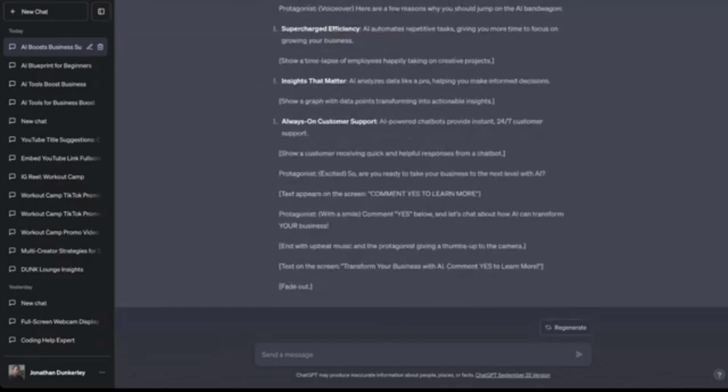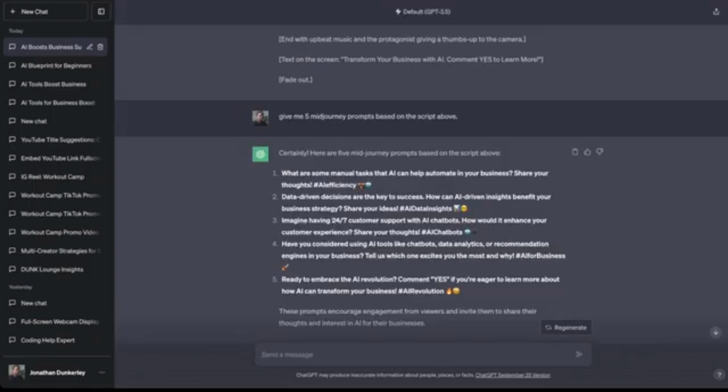But the next thing that I'm going to do is I'm going to ask it to generate 5 prompts that I could use in the next tool that we're going to go to, MIDJOURNEY. So I said, give me 5 MIDJOURNEY prompts based on the script above. So now we have our 5 MIDJOURNEY prompts. We could look at these and see if they're exactly what we want.